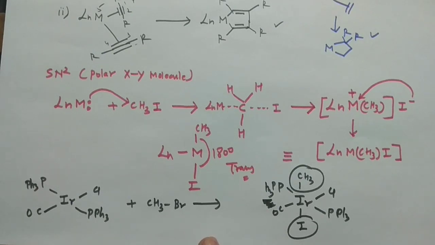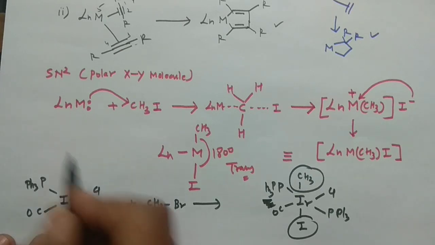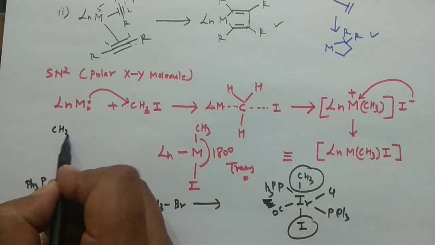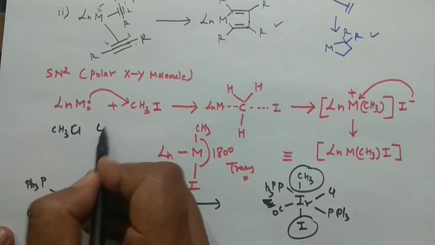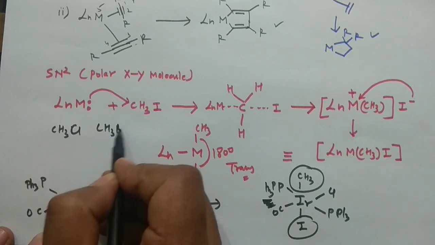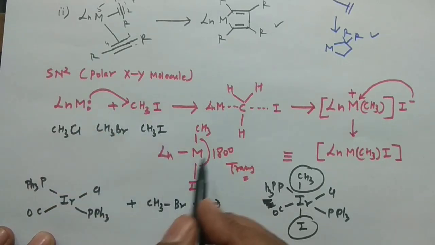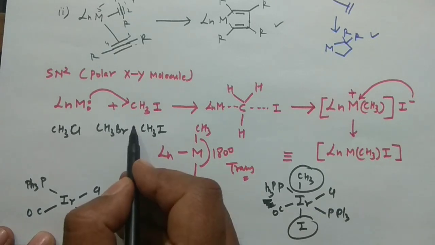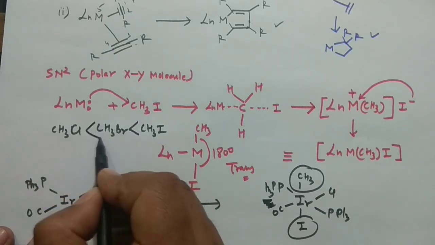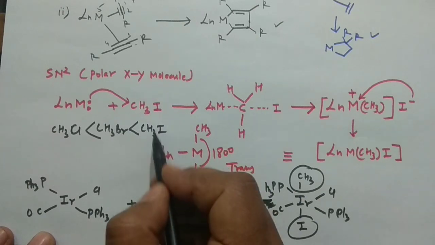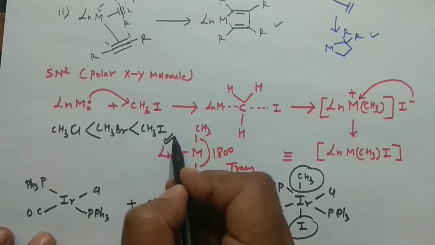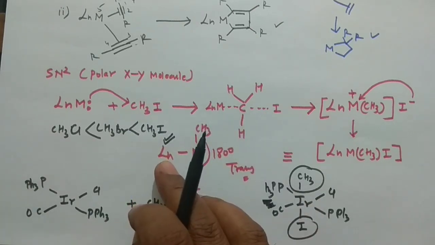Okay, but remember, a solvent plays a very important role in that case. Generally, polar solvents accelerate the rate of the reaction. And one more thing, if I am doing the reaction with CH3Cl, CH3Br and CH3I, and you are doing this reaction with these, then what would be the rate of the reaction? Of course, the rate of the reaction would be highest for CH3I because I is the better leaving group. This you have to keep in mind. Basic organic chemistry you have to keep in mind.